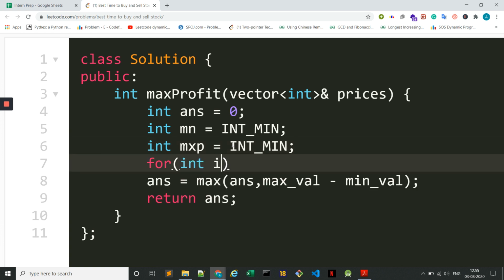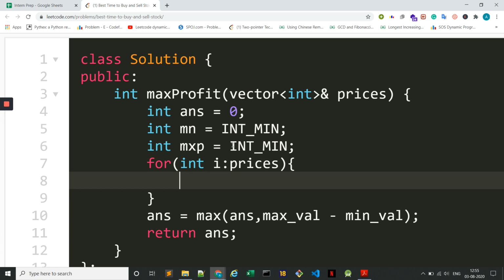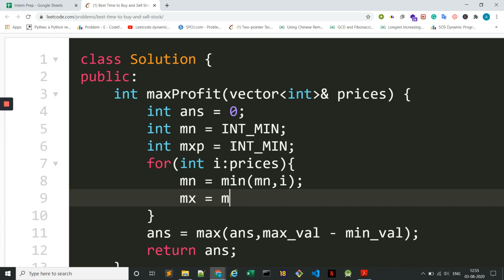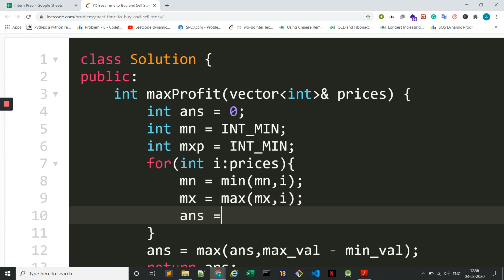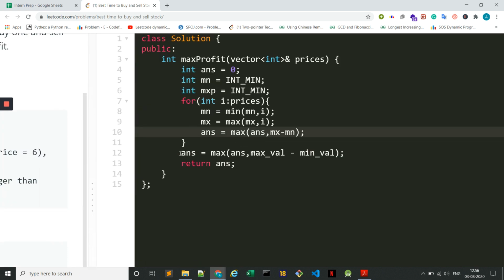So for int i in prices, first of all, let's compute the minimum and let us also compute the maximum. And let us say answer is equal to max of answer comma mx minus mn. Now this answer we can return.